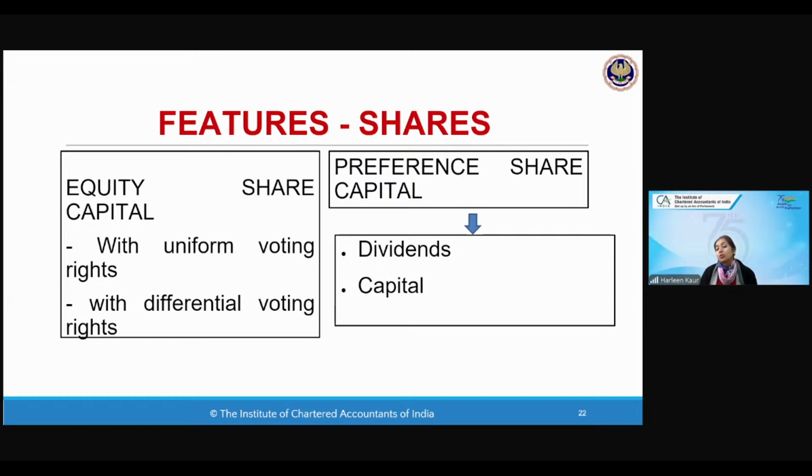Whenever the company goes into winding up, first the capital of the preference shareholders is repaid, and then the balance capital is repaid. So they get the preference over dividend as well as the repayment of capital.